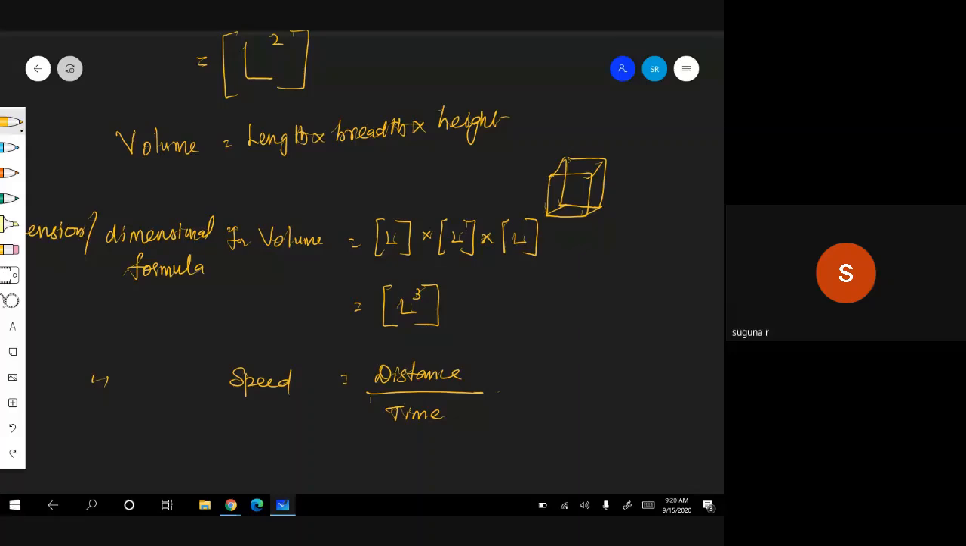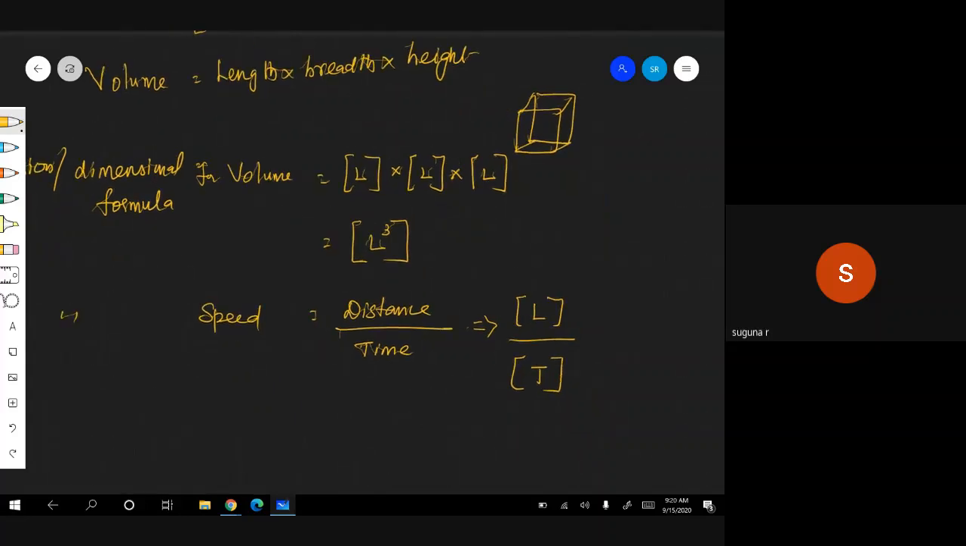And what is the dimension for distance? Length. Displacement, whatever it is, L. And what is the dimension for time? T. Correct? Therefore, how to represent that? That is nothing but the dimension of speed or velocity. Both are the same. Distance or displacement, both come under the physical quantity L. Therefore, whether it is a speed or a velocity, the dimension is the same.